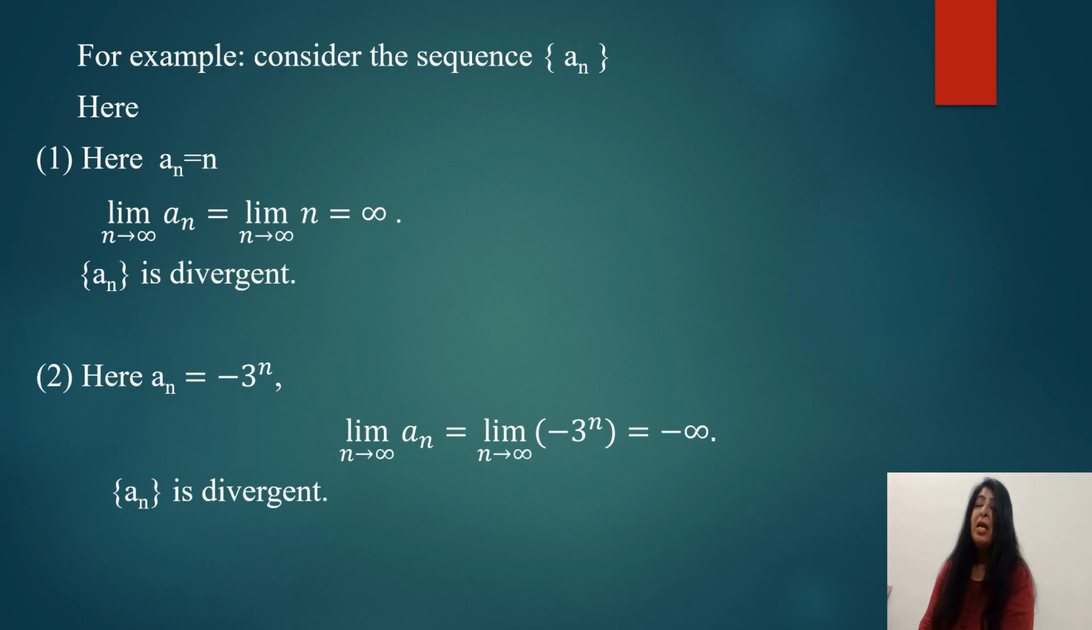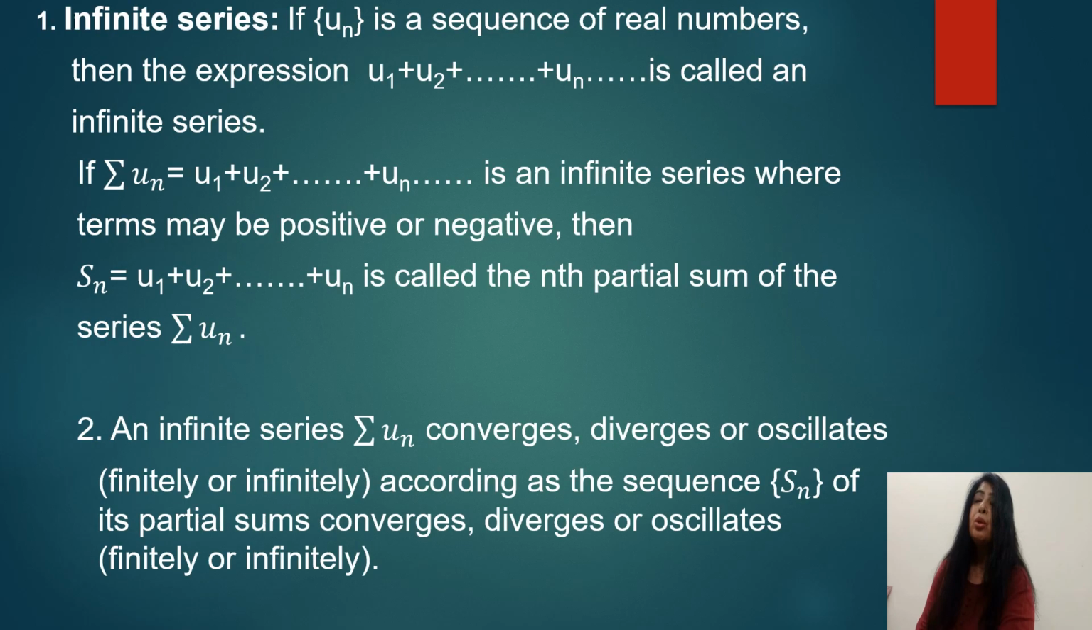And if I take a_n as (-3) raised to power n and take its limit when n approaches infinity, it comes out to be minus infinity. So the sequence a_n is divergent. Now we come to the concept of series. So what do you mean by an infinite series?